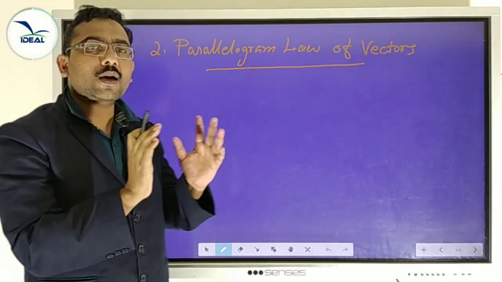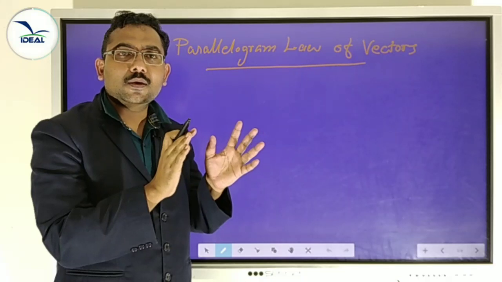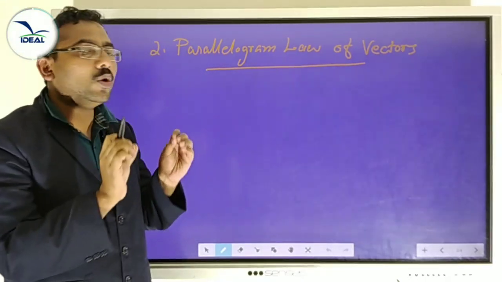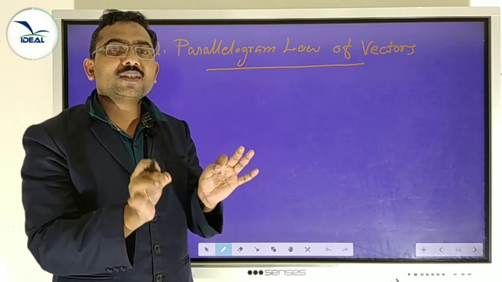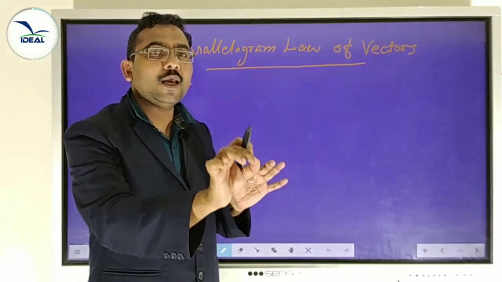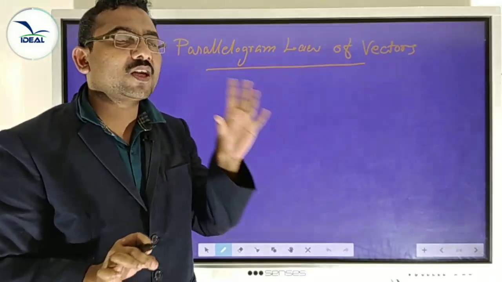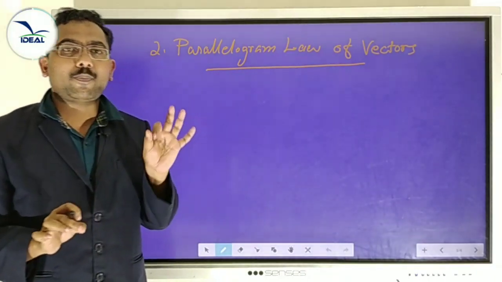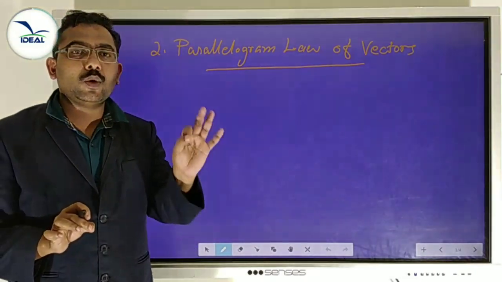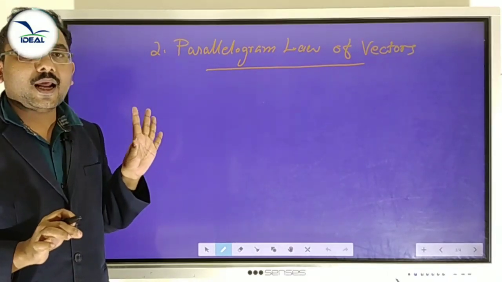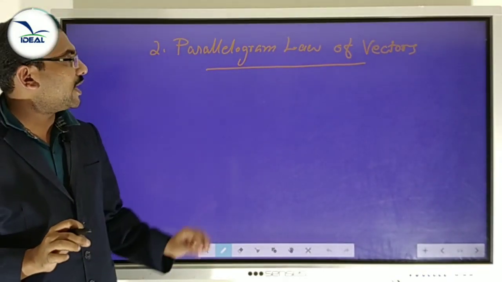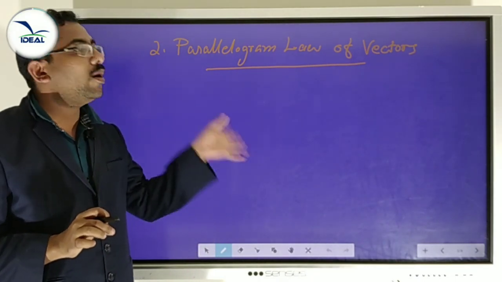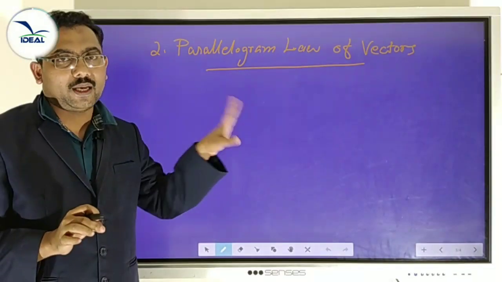Very important statement, please learn it by heart. If two vectors are represented in magnitude and direction by two sides of a triangle taken in the same order, then the third side of the triangle taken in the opposite order represents the resultant in magnitude and direction. That is the triangle of vectors. Next, the parallelogram law of vectors. It is another form of the triangle law. Both are the same. I will show that.